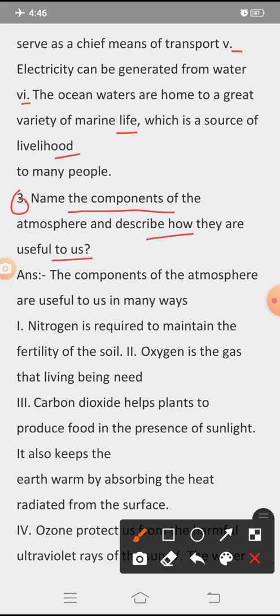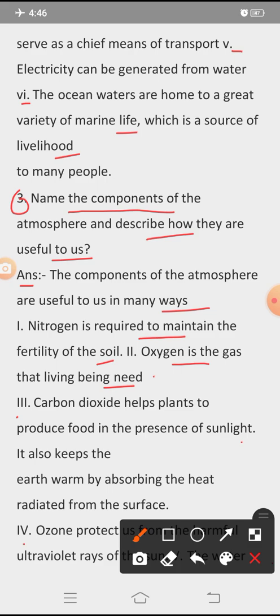Question 3 of section G: name the components of the atmosphere and describe how they are useful to us. Answer: the components of the atmosphere are useful to us in many ways. First, nitrogen is required to maintain the fertility of the soil. Second, oxygen is the gas that living beings need. Third, carbon dioxide helps plants to produce food in the presence of sunlight. It also keeps the earth warm by absorbing the heat radiated from the surface.